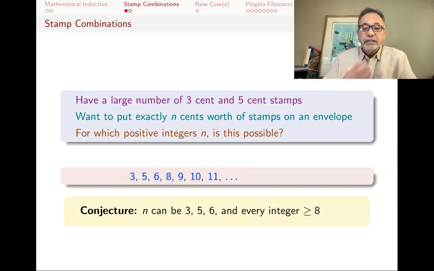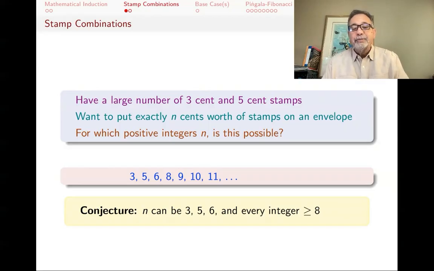Now, this seems reasonable, and if you play with the 3 and 5-cent stamps, you will be convinced that this is true, that you can make any combination that you like, as long as that combination is either 3, 5, 6, or anything greater or equal to 8. But how do I rigorously prove that? And that's where induction comes in. In this case, I will use strong induction.